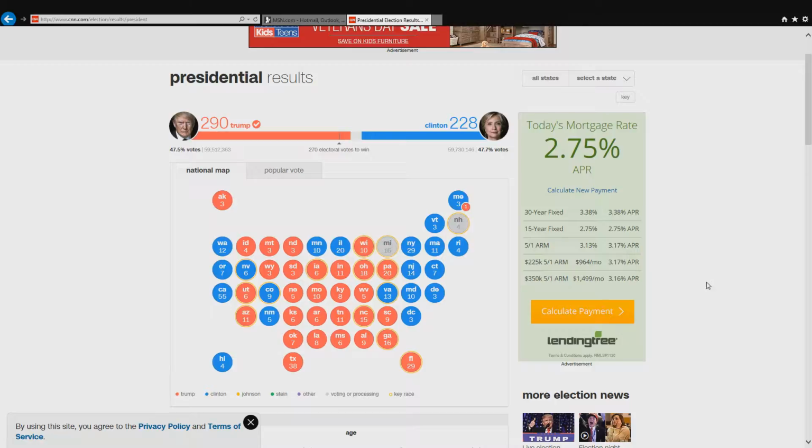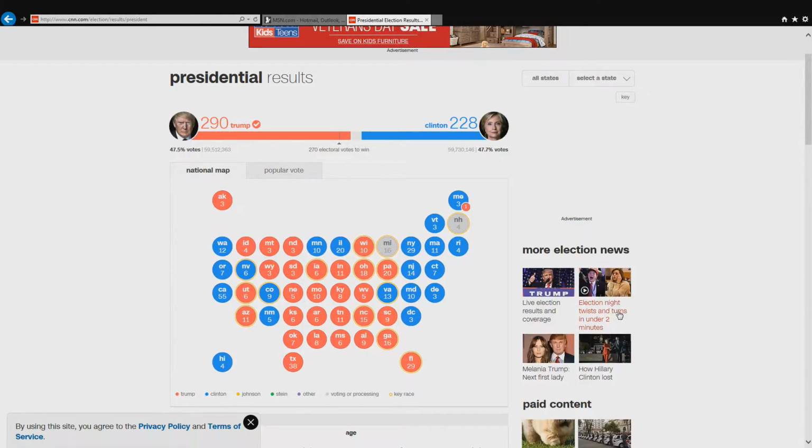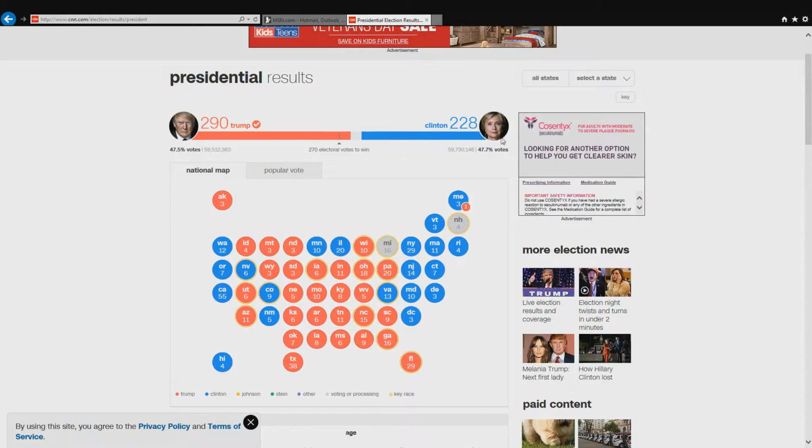Today we are looking at the results of the presidential election that happened last night on November 8th, 2016. This election was between Donald Trump and Hillary Clinton.